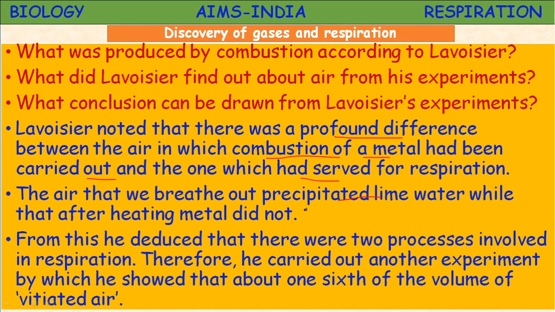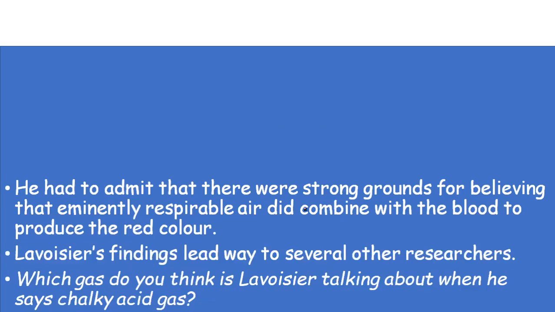A term used to show the air from which the component needed for burning had been removed. It consists of chalky acid gas, meaning carbon dioxide is present. That chalky acid gas is nothing but fixed air or carbon dioxide. Let us proceed.